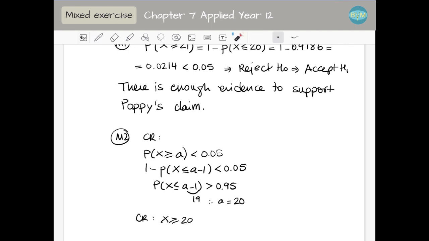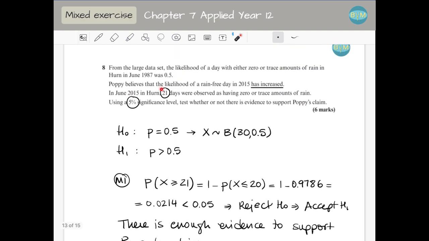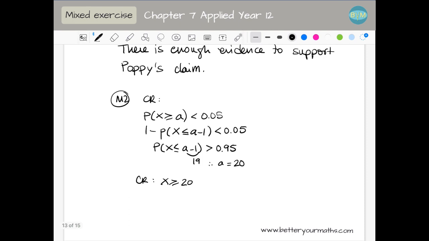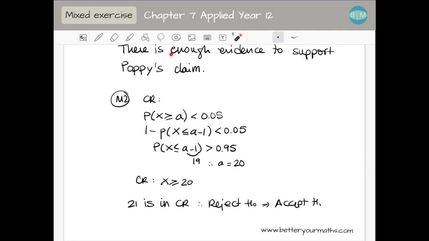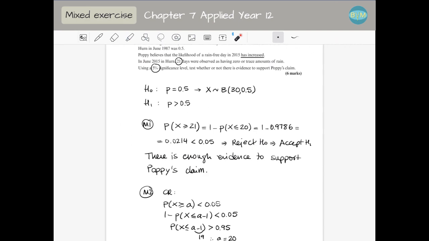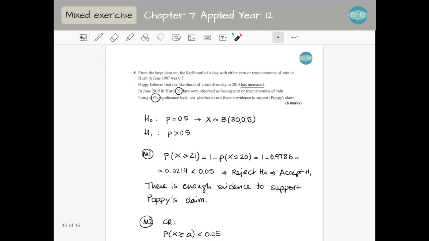My observed value is 21. Remember, 21 days are rain-free, which means 21 is in the critical region. If it's in the critical region, the region of rejection, we have to reject H0 and accept H1. So the conclusion is exactly the same, and we have to write there is enough evidence to support Poppy's claim. Either method is up to you. That's all for this question.